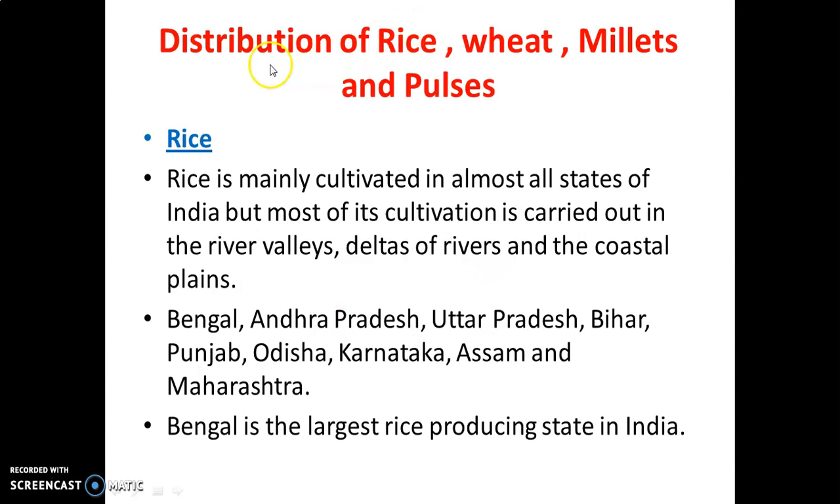So let's learn about distribution of rice. As we know, rice is considered a kharif crop, needs very high temperature and heavy rainfall. Rice is cultivated in almost all states of India, but maximum production of rice comes from near river valleys, deltas of rivers and the coastal plains. Bengal, Andhra Pradesh, Uttar Pradesh, Bihar, Punjab, Odisha, Karnataka, Assam and Maharashtra are the leading producers of rice. But out of all these states, Bengal is the largest rice producing state in India.